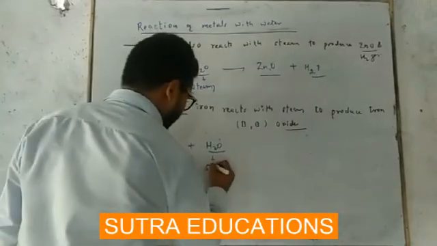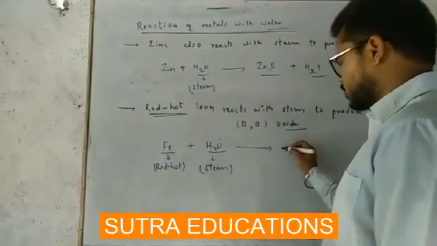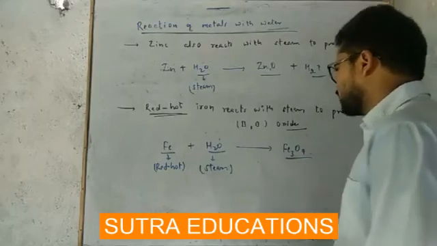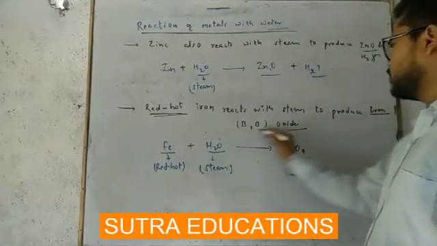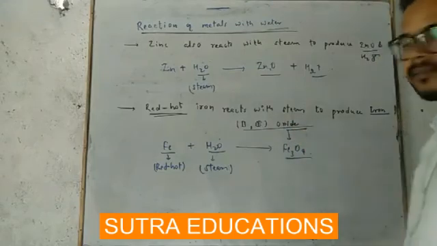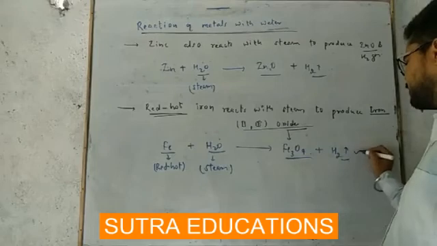Red hot iron plus steam will give you Fe3O4, which is iron 2,3 oxide. Plus hydrogen gas will be produced. Getting this?